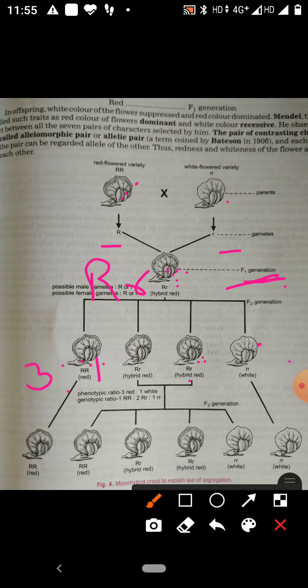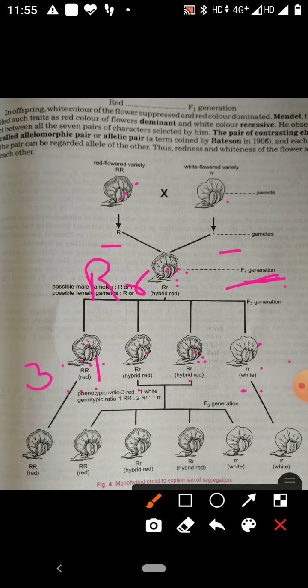But when we observe their genes, their factors, we see one is pure red because it has capital R, two are hybrid red because they have capital R and small r, and one is white, with factor small r.